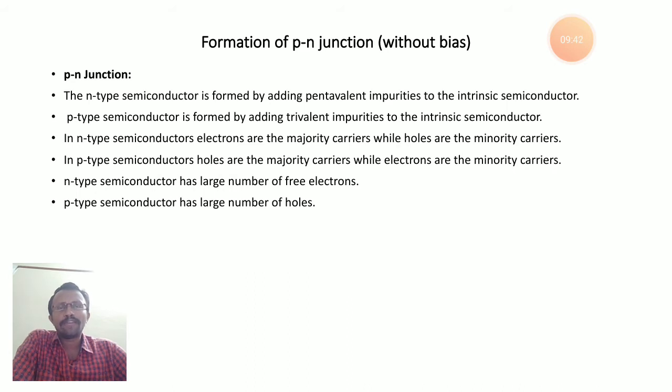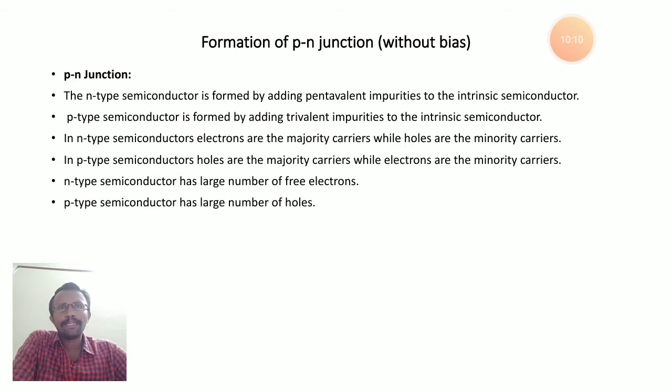Out of these 5, 4 valence electrons are in covalent bonds with the 4 valence electrons of adjacent silicon or germanium atoms. The other electron, which is not participating in covalent bonding, is a free electron. So a small amount of pentavalent impurity contributes millions of free electrons. That's why the material is n-type material.